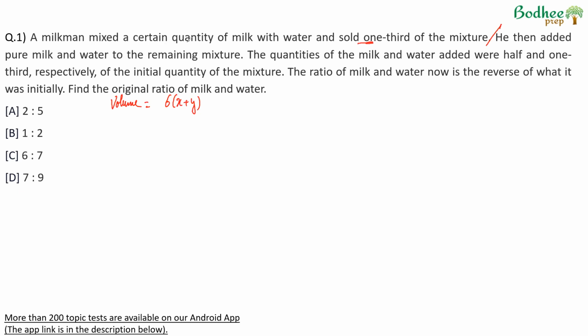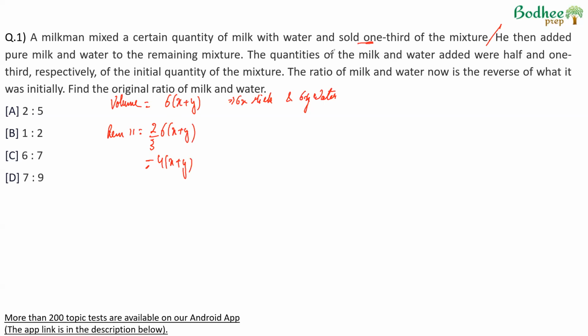A milkman mixes a certain quantity of milk and water. So this is the initial quantity in which there is 6x milk and 6y water. So milk and water have been mixed in the ratio 6x is to 6y. He sold one third. So if one third of this goes, the remaining volume will be 2/3 of 6 times x plus y, which will be 4 times x plus y: 4x milk, 4y water.